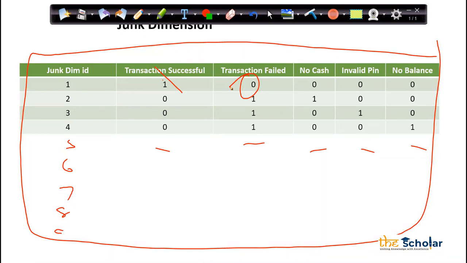For example, how many transactions happened in the last 1 month, then how many successful transactions are there, so I'll sum up this column. How many unsuccessful transactions are there, I'll sum up this column, and so on, right? What was the reason? Okay, in your ATM we have like 10 times no cash in last 10 months or in last 1 month, right? So these are the analyses we can do here, which makes sense, which is very important.